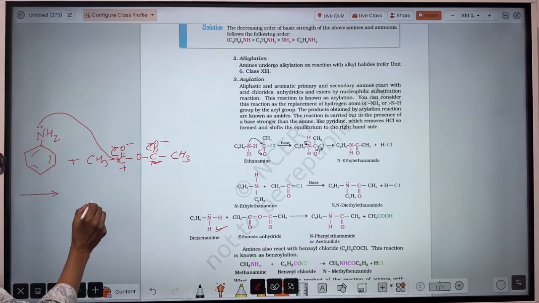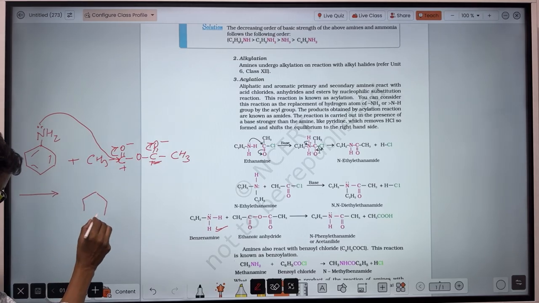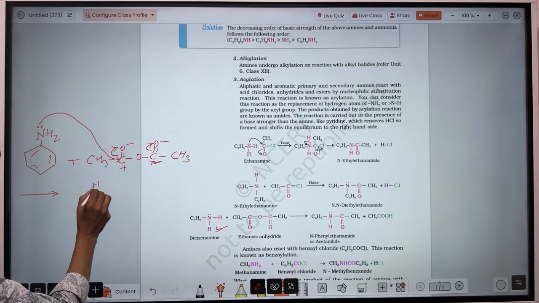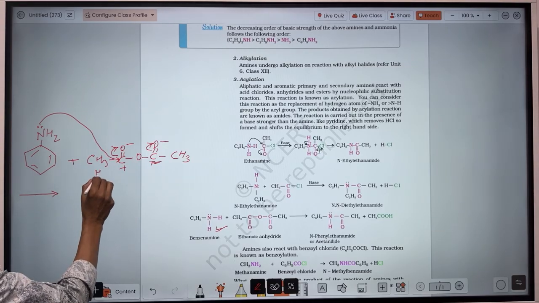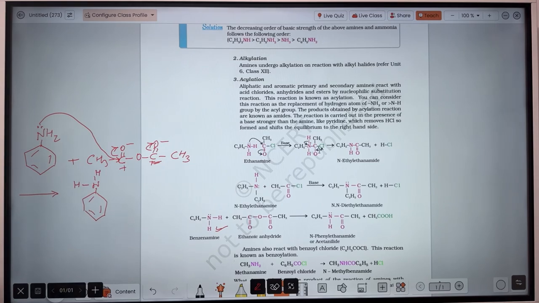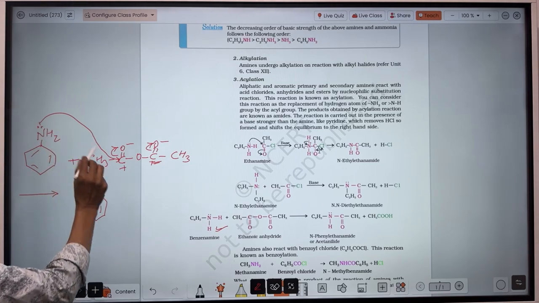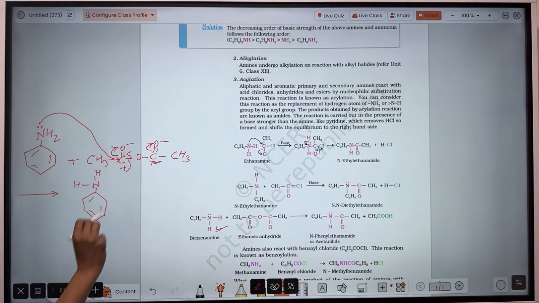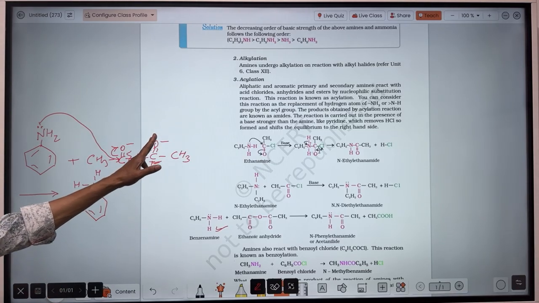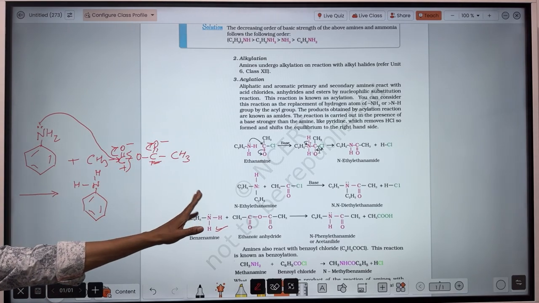So what will happen? When this nitrogen gets bonded to this acyl carbon, the bond will dissociate from here. So that will be CH3COO minus here.